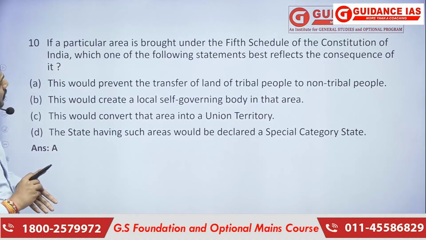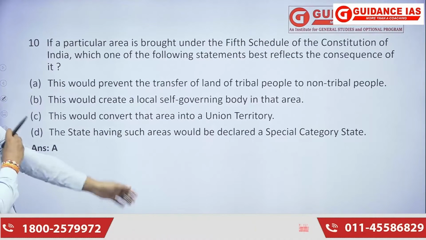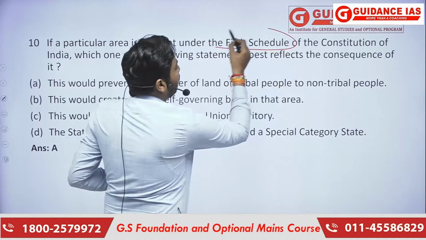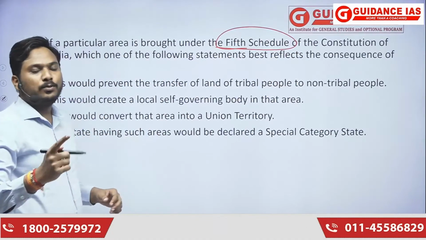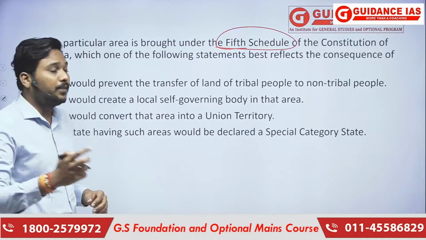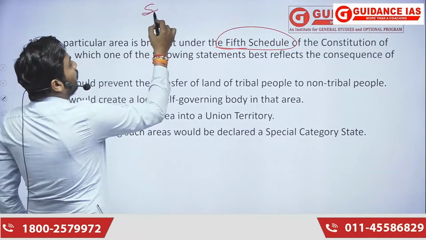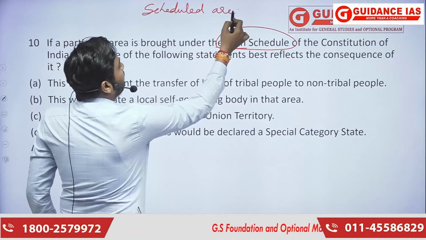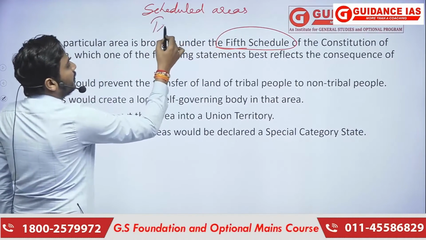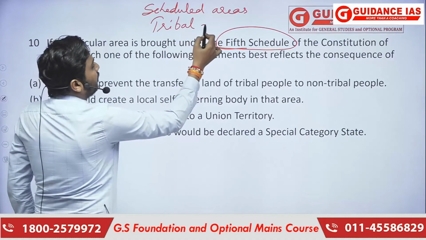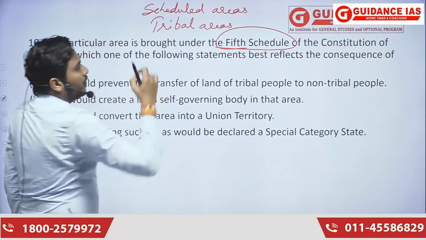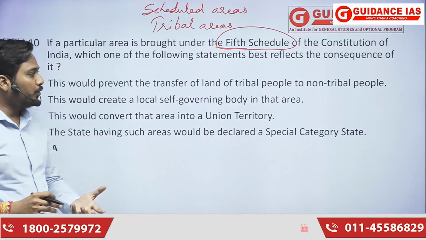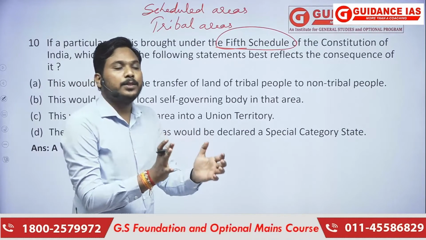Now the last, 10th question. If a particular area is brought under the 5th schedule. Now the 5th and 6th schedules are those two schedules which deal with scheduled areas. 5th deals with scheduled areas, 6th deals with tribal areas. Clear? And these two areas are classified in the Indian Constitution to protect the tribal population.